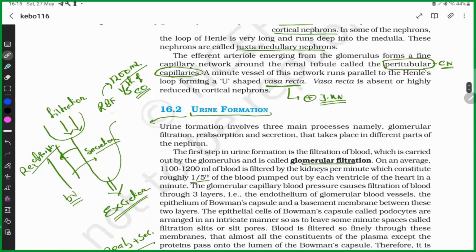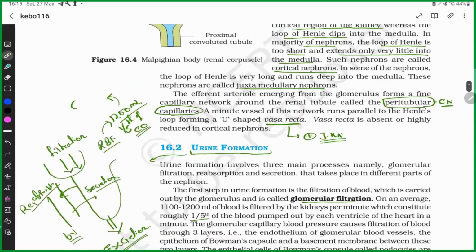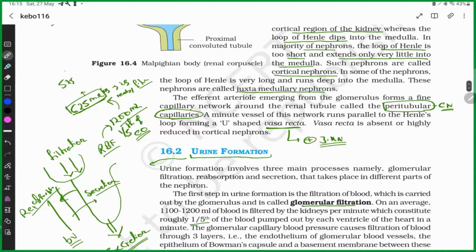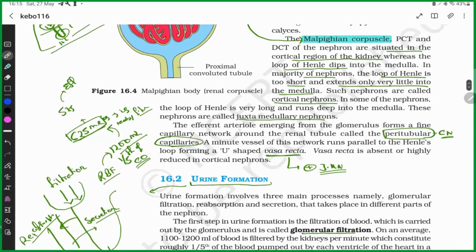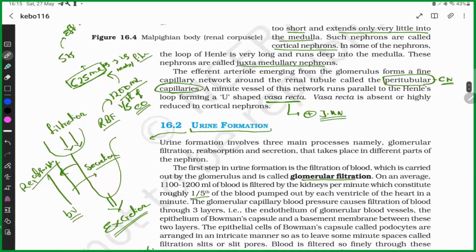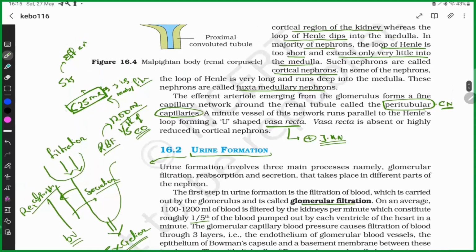Among this, only 625 ml is filtered, and the rest, 575 ml, is going to the efferent arteriole.